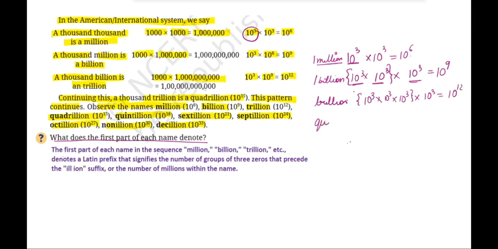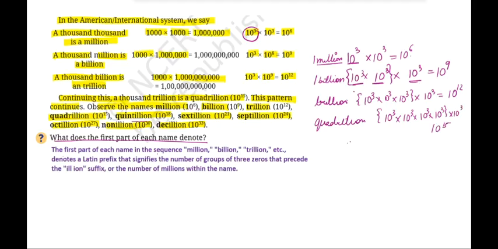Similarly, when we talk about quadrillion, quad means a group of 4. So 10 to the power of 3, how many times? This will be a group of 4 times, right? And then you get this as 10 to the power of 15.